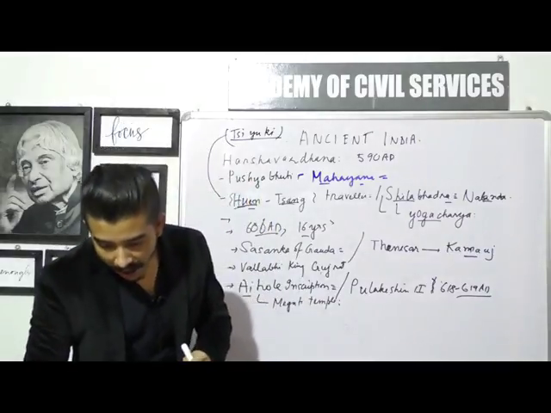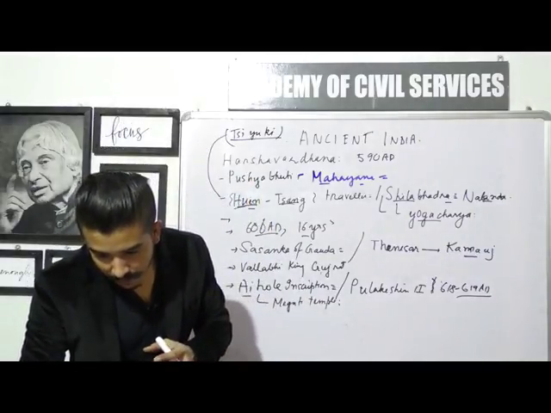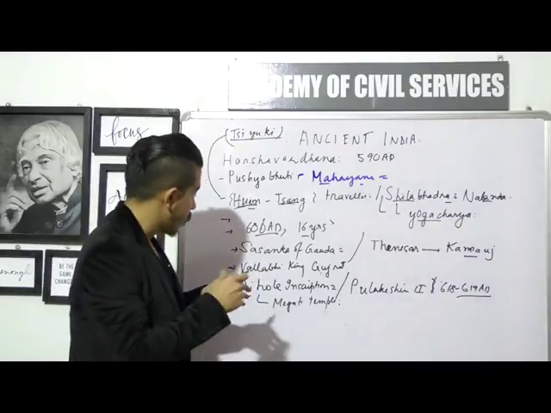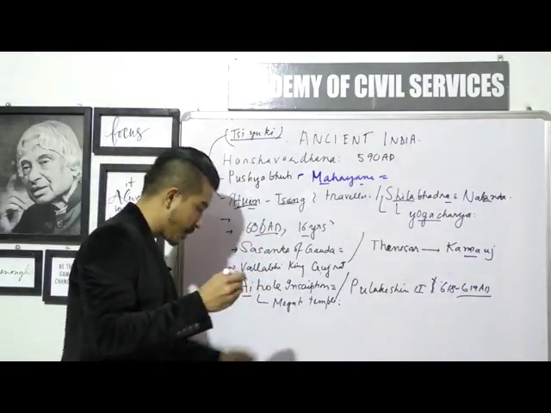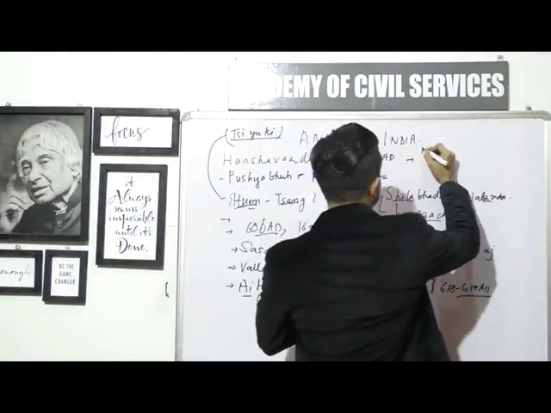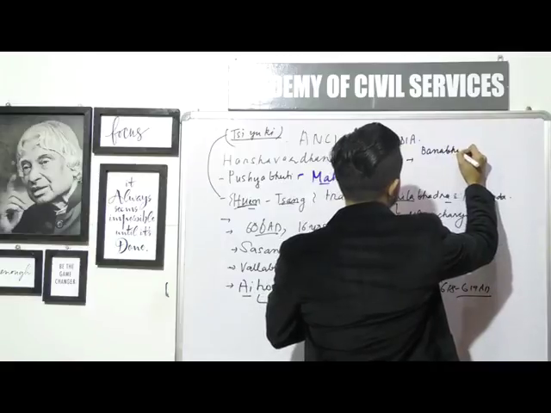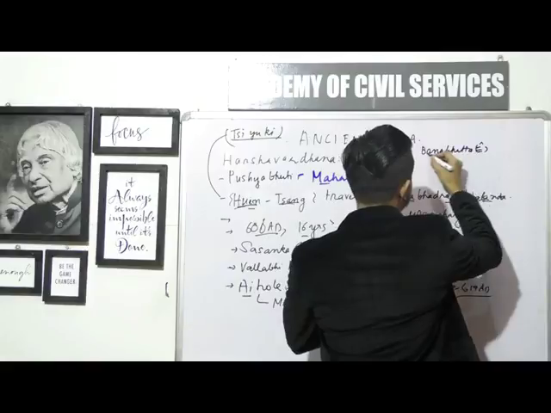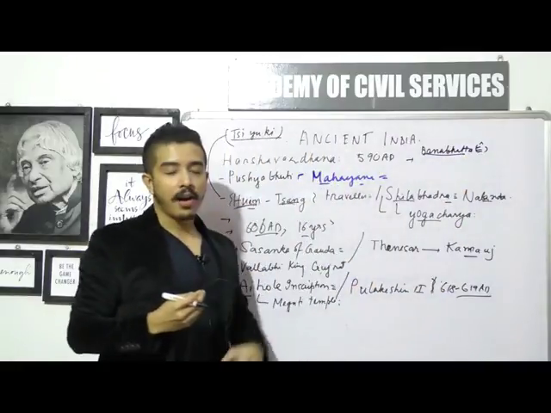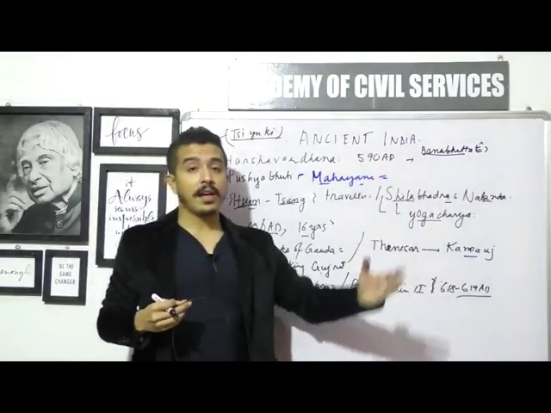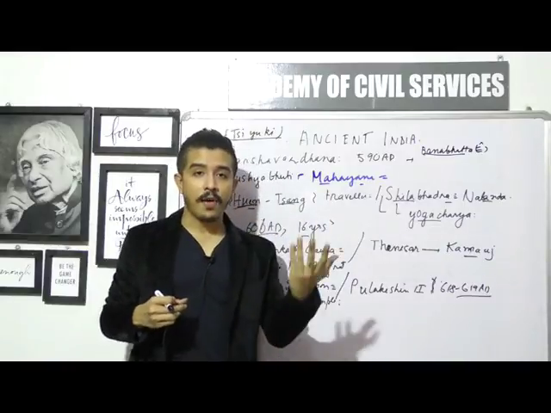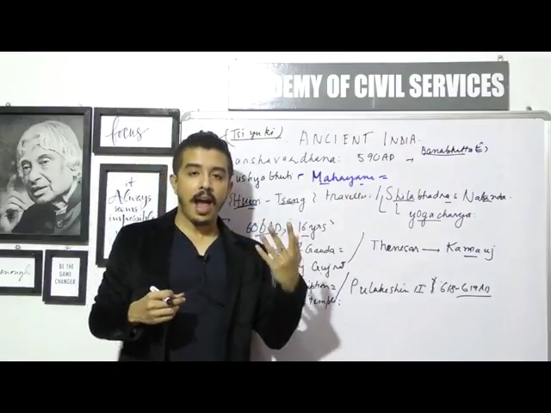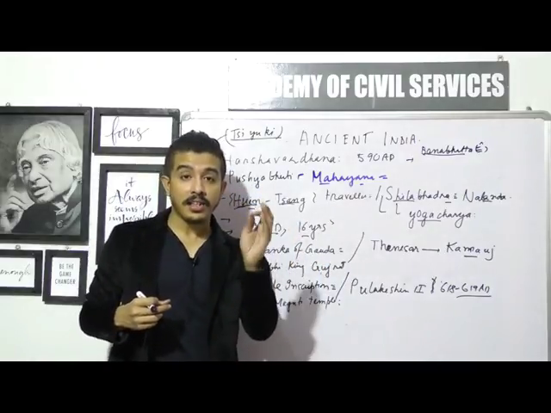It describes how life was during the times of Harshavardhana. Then the court poet of Harshavardhana was this amazing person known as Banabhatta. He was all praises and eulogies for the king. He said the king was great, he was very courageous, he was physically very fit, and he was also very kind-hearted for the normal people. So Banabhatta was the court poet, and the book that he wrote was known as Harsha Charita.